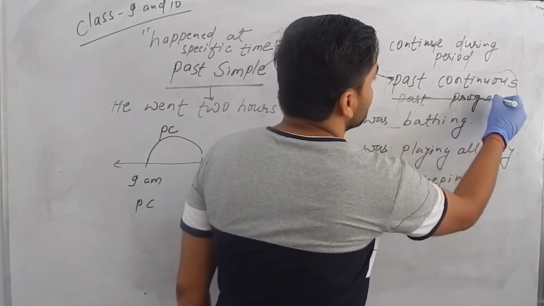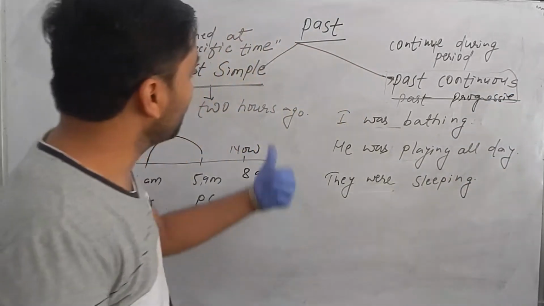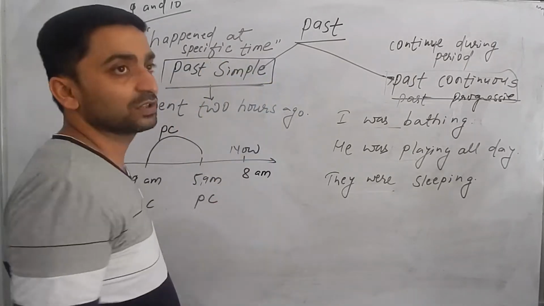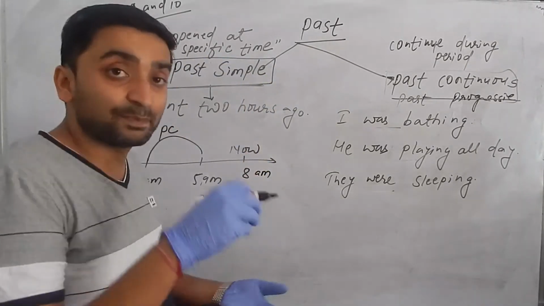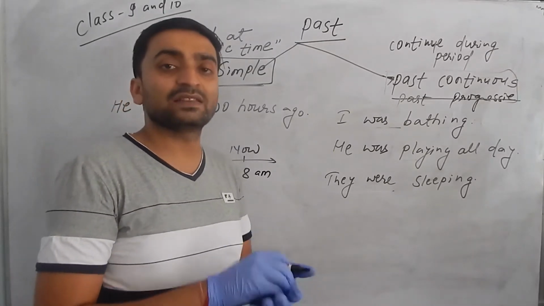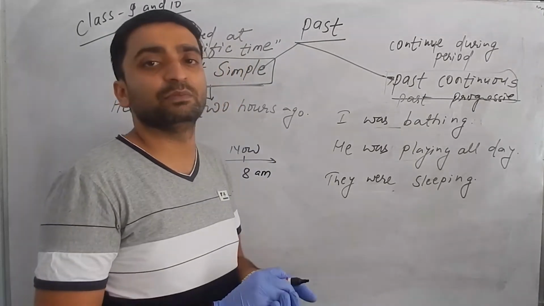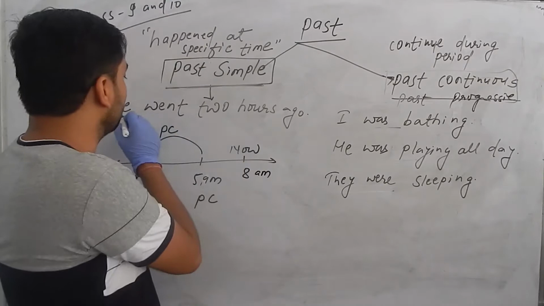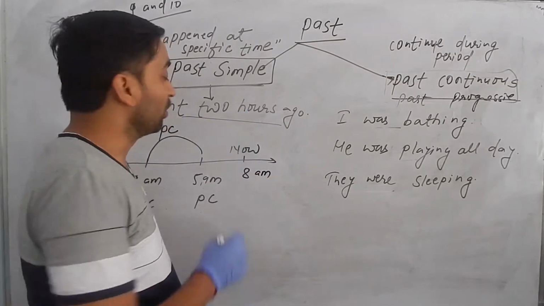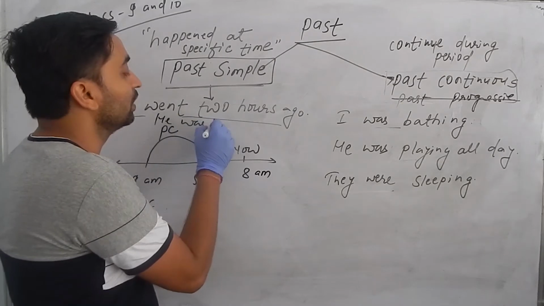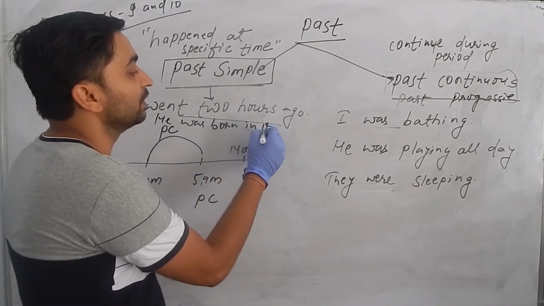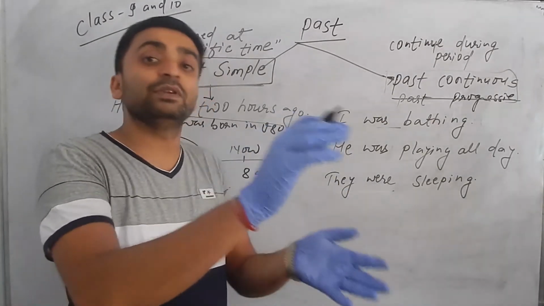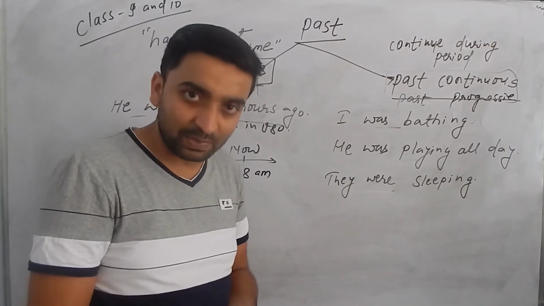Simple past talks about an action which happened at a specific time in the past, like "He went 2 hours ago" or "He was born in 1980."